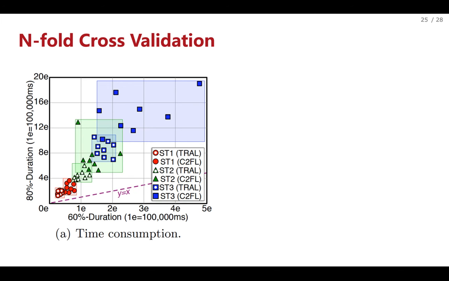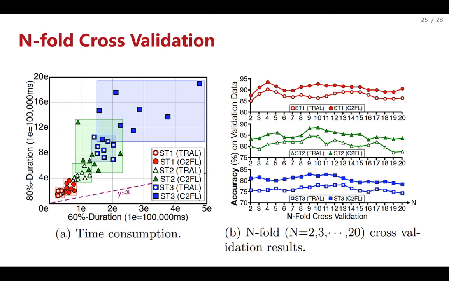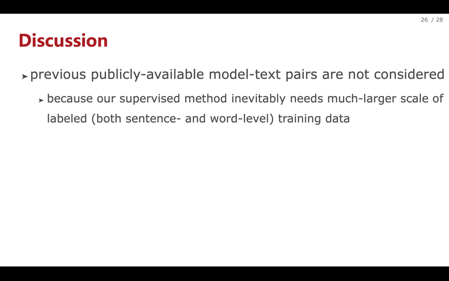We also conducted more experiments to further investigate the performance of traditional learning, TRAL, and our proposed course-defined learning method, C2FL. Comparing the results of TRAL and C2FL, one can see that C2FL consistently reduces the time consumption on three subtasks. What's more, the n-fold cross-validation results show that the generalization performance of C2FL is remarkably higher than TRAL's on all subtasks. Note that many publicly available model text pairs are not considered as our datasets, because our supervised method inevitably needs much larger scale of labeled training data than traditional rule-based ones.